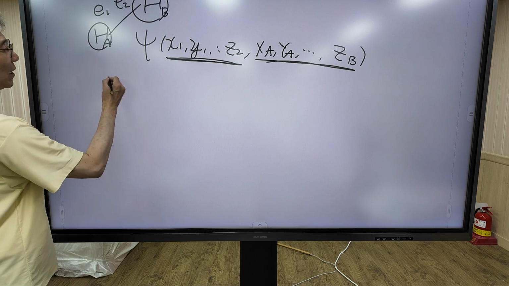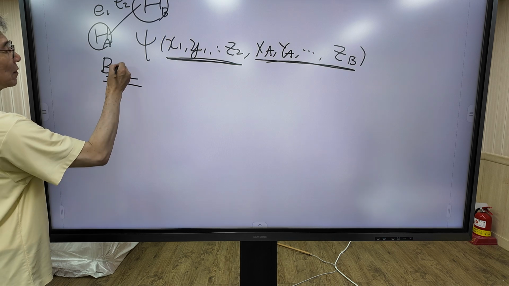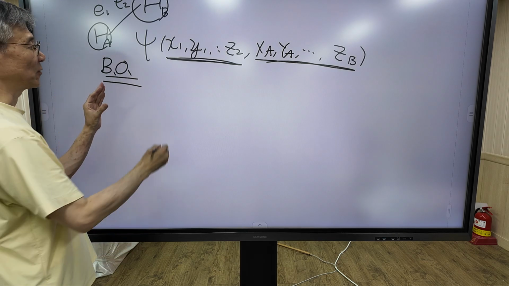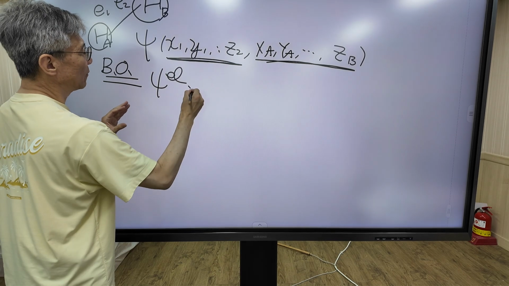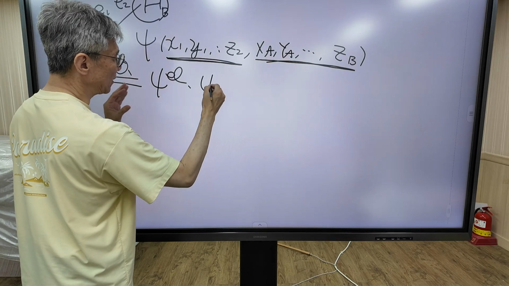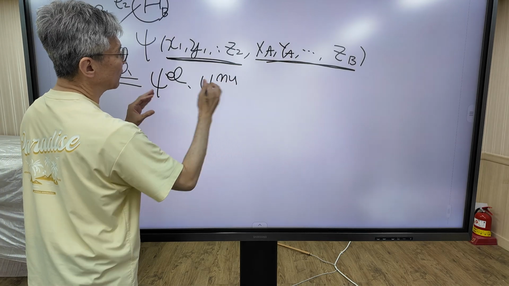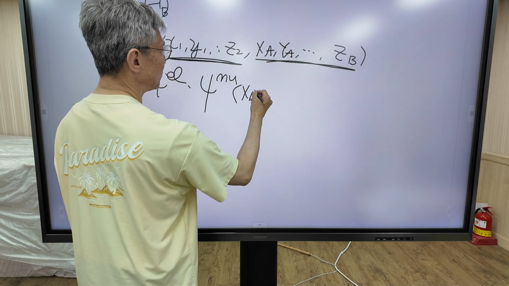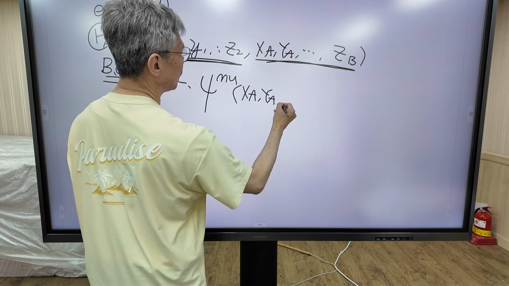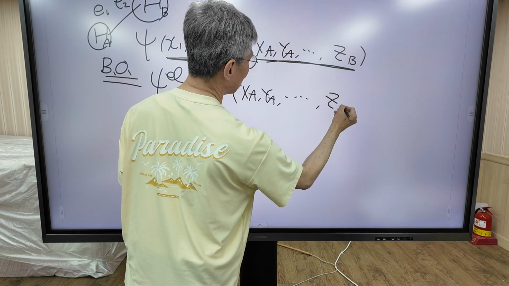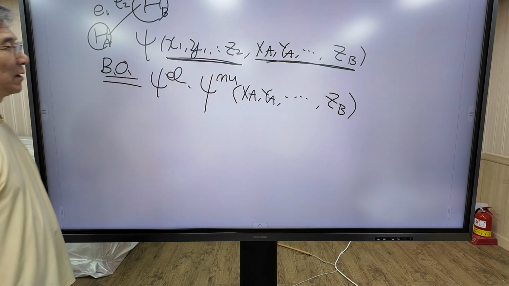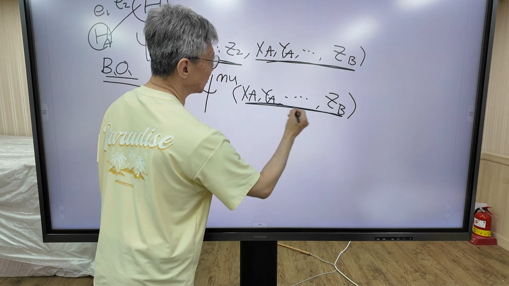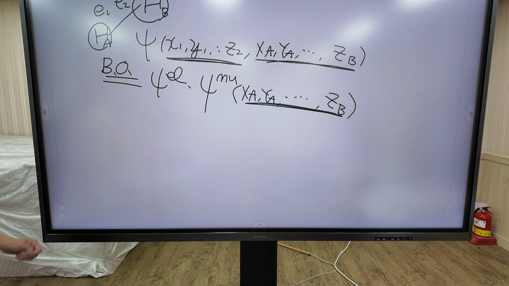In the first step, I'm going to introduce the Born-Oppenheimer approximation. According to the Born-Oppenheimer approximation, the wave function can be expressed as a product of the electronic wave function and the nuclear wave function. In the second step, chemists don't like these 6 coordinates. Chemists don't like these coordinates.